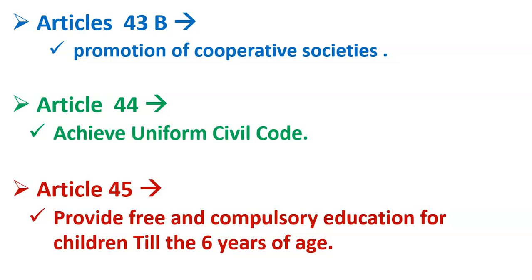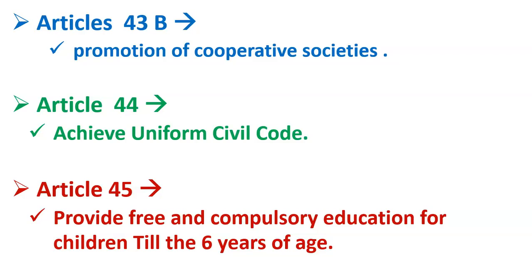So uniform civil code, or uniform civil law, means that civil law is applied equally to all the people present inside the territory of India, all the people living in India, whether they belong to any religion, any sex, any caste, any race, etc. So Article 44 says that the government should try to achieve a uniform civil code.